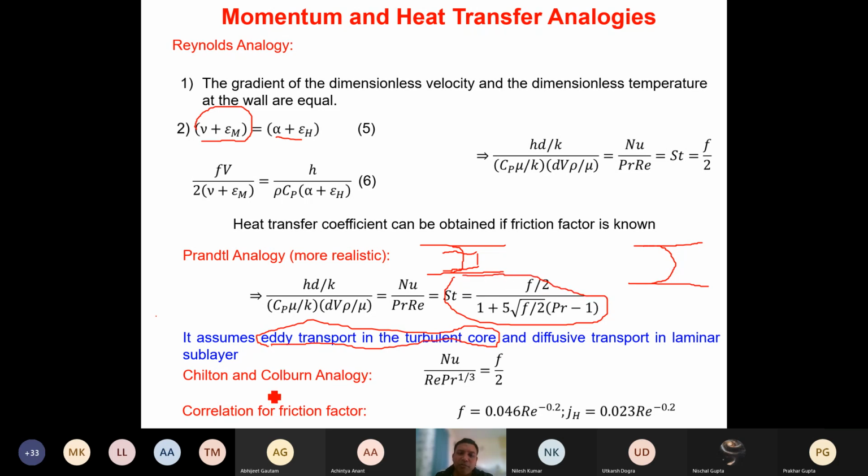There are some more analogies given by Chilton and Colburn. These are given by these equations: Nusselt number divided by Reynolds number and Prandtl number raised to 1/3 is given by f/2. Again, sometimes this f/2 can be represented using a JH factor like this, isn't it? Again, a correlation can be used for pipe flow for the friction factor. Friction factor can be obtained as 0.046 Reynolds number raised to the power minus 0.2. So if you know the Reynolds number and the Prandtl number, you can calculate the Nusselt number directly. That's what it is. Okay.